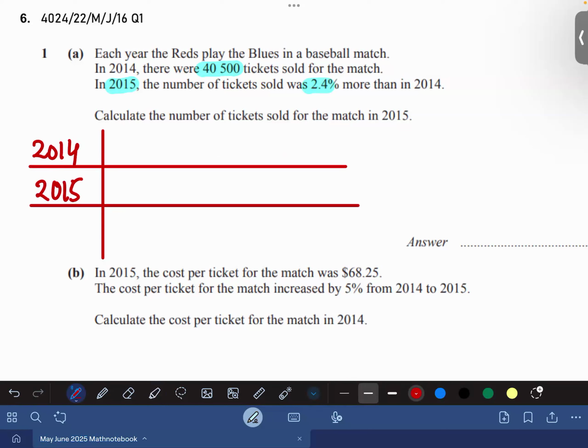Yamna, in 2015, 40,500 tickets were sold. And in 2014, the number of tickets sold, we don't know, is x, and 2015 was 2.4% more than 2014. So 2014 is 100%, so that would be 102.4%. Is this clear or not? Because this is 2.4% more. अगर लिखा होता कि 2.4% लेस देन 2014, तो मैं 100 में से 2.4 को माइनस करता, लिखता 97.6% इक्वल्स x. अंडरस्टूड यमुना?